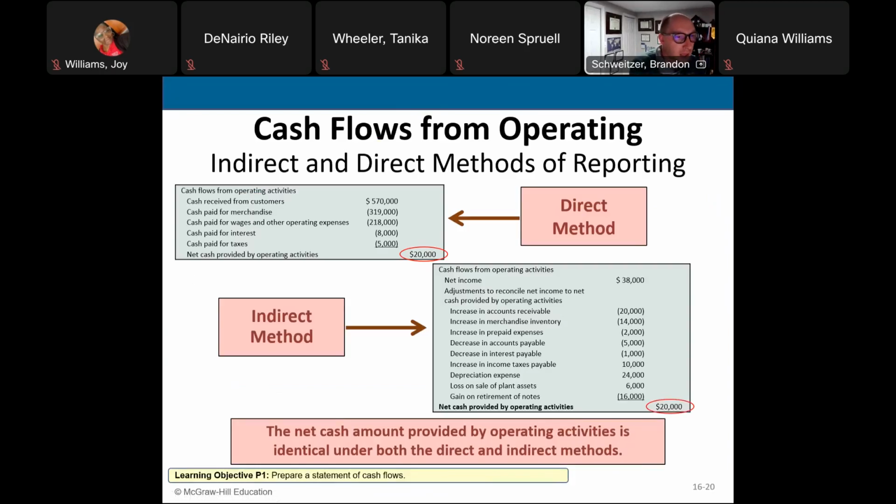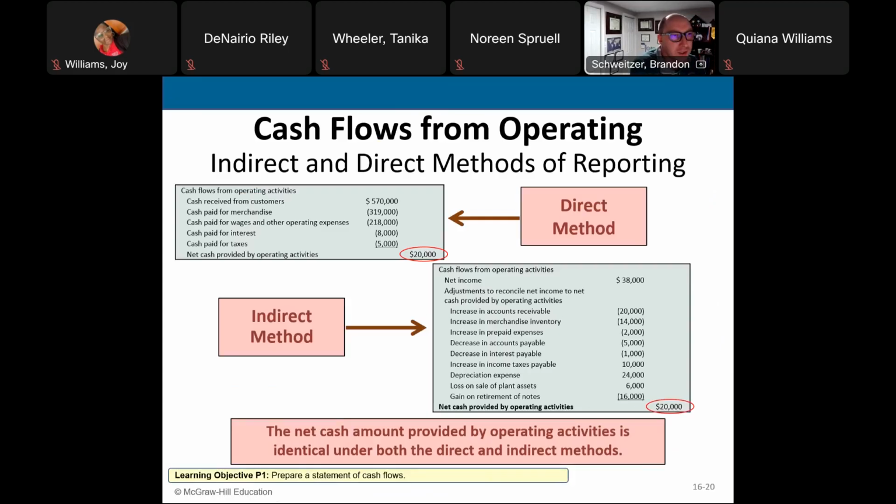As we saw with the direct method, it's all of the cash coming into and out of the business for your operating, investing, and financing activities. That first part, the operating activities, is really important because we need that to figure out our indirect method.